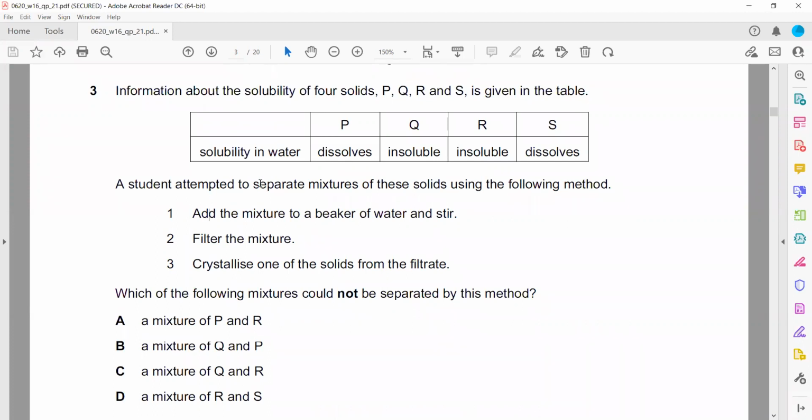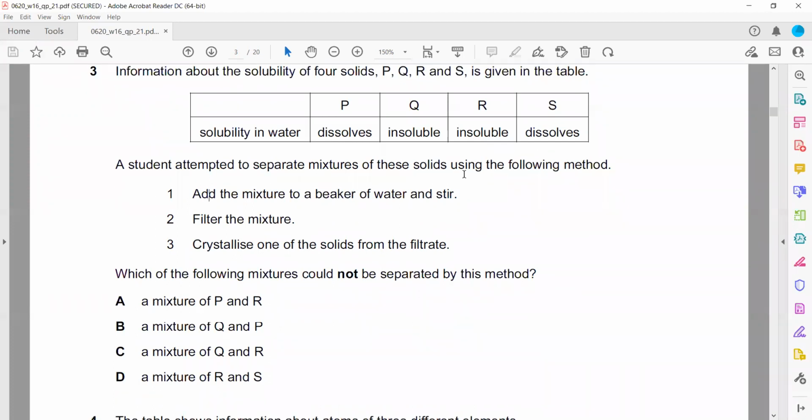The chat is open, you can also use the chat to state the answer if you understand the question first. So P, Q, R and S are there. P dissolves in water and S also dissolves in water, and Q and R are insoluble. What did he do?